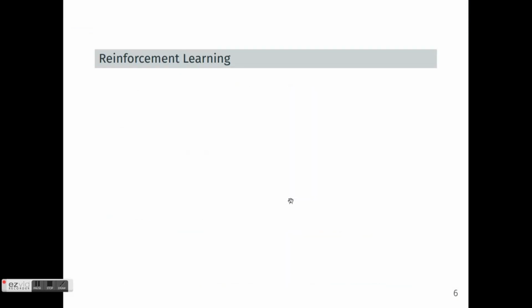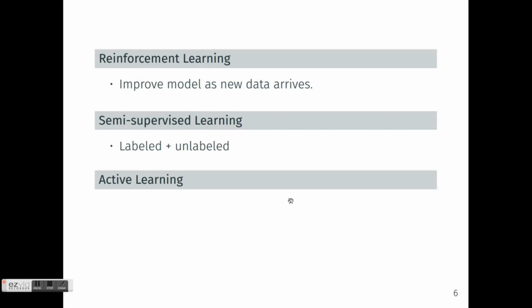Further, there are other learning techniques in machine learning. The first one is reinforcement learning, where you improve your model as new data arrives. Then there is semi-supervised learning, where you have both labeled data and unlabeled data, and then there is active learning, which is an extension of supervised learning, where we ask the users for the labels of